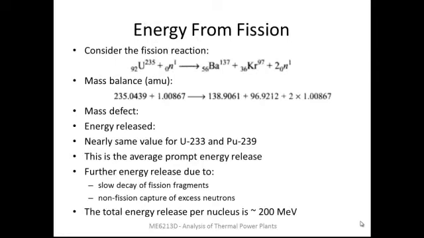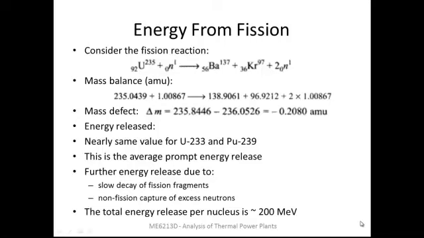Next we will try to estimate what is energy release from fission. So we are again considering the fission of U235 by one neutron forming barium and krypton and releasing two neutrons. So if we compare the masses on the left side and the right side, we can see the equations here. This is for the U235, this is for the neutron, this is in terms of AMU. This is barium, krypton and again two neutrons. So we can find out the mass defect in terms of the difference of the masses of the products and the initial components,